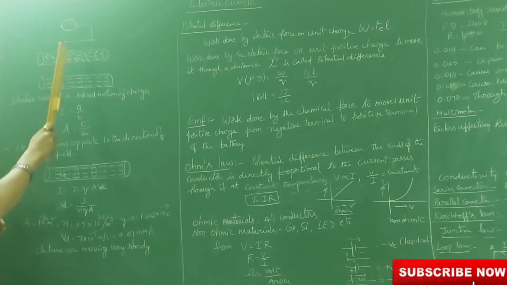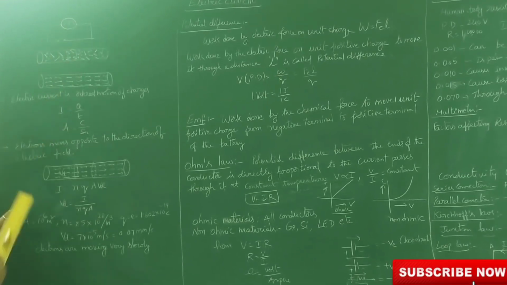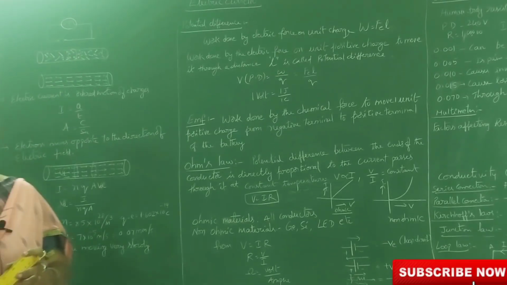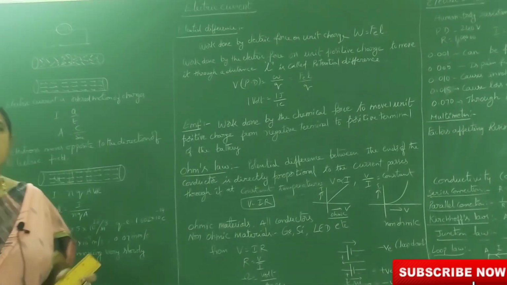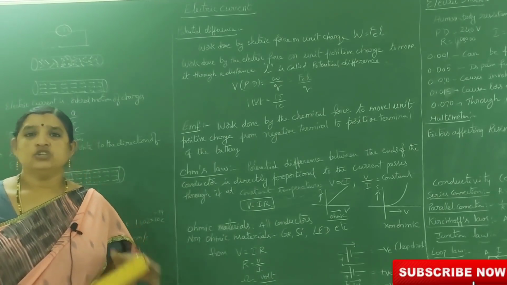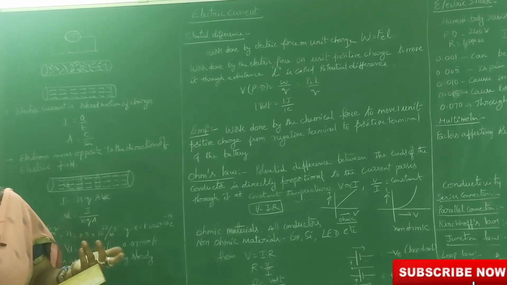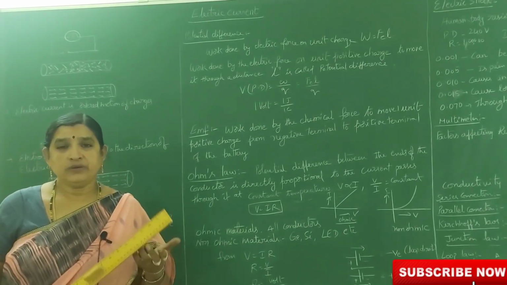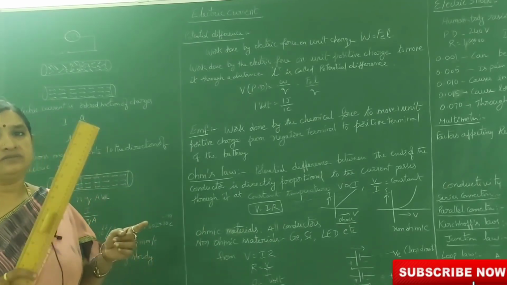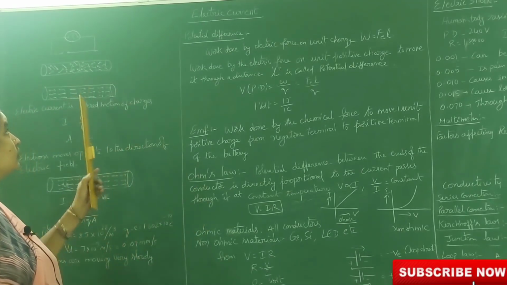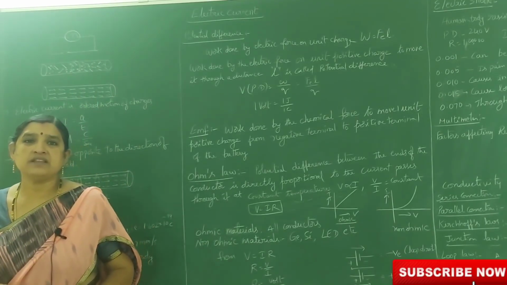Suppose the bulb is there, the battery is also there, but we change the connecting wires. In place of copper wires, use nylon wires. Switch on. What happens? The bulb will not glow. So, by doing this experiment, we can conclude that to carry the charged particles from the source to the bulb, we need some conductors.